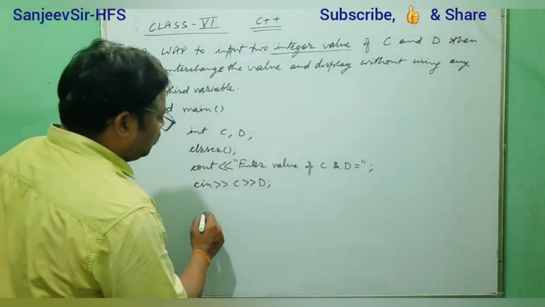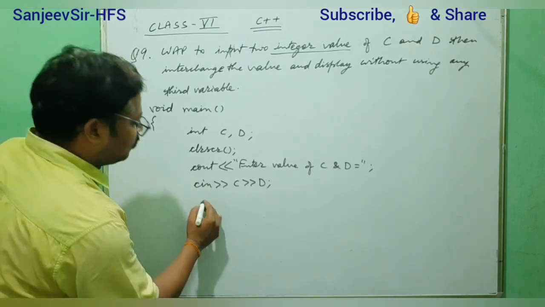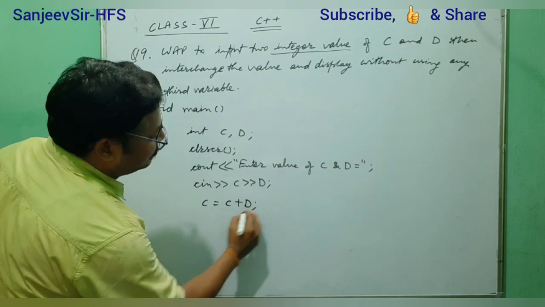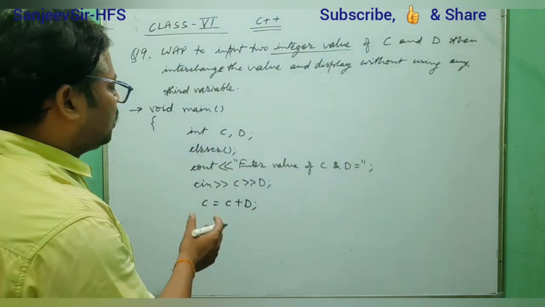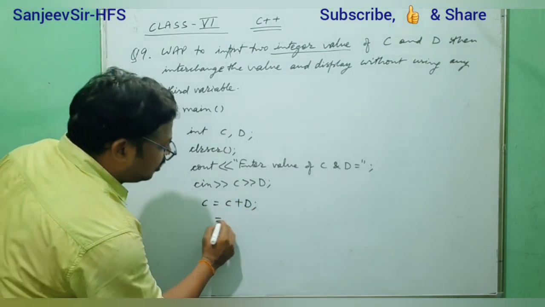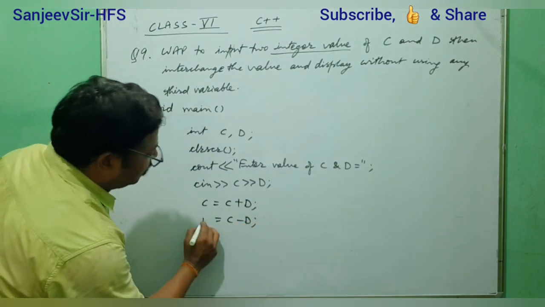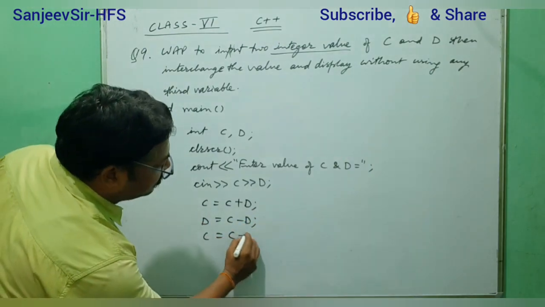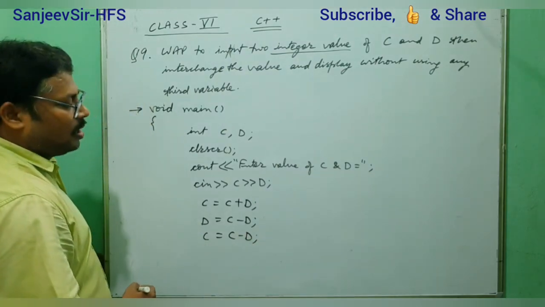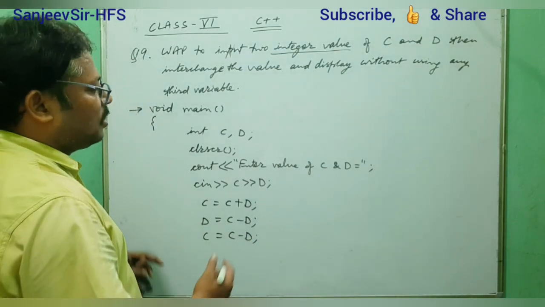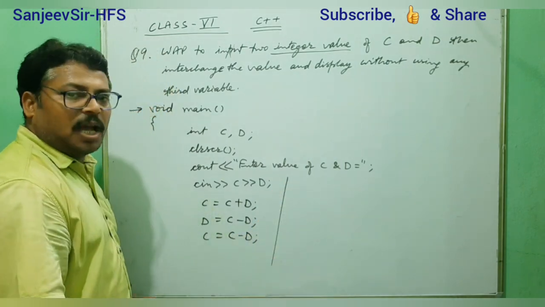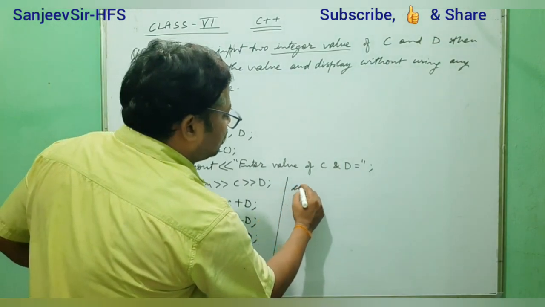What we will write here: that C plus D we will assign into C first. So C is equal to C plus D. After that we will subtract, C minus D, and assign that into D. And another thing is that again we will write like this. After that we will get that changed value, that is the swapped value. We will flash here the message, and we will display here the interchanged value.